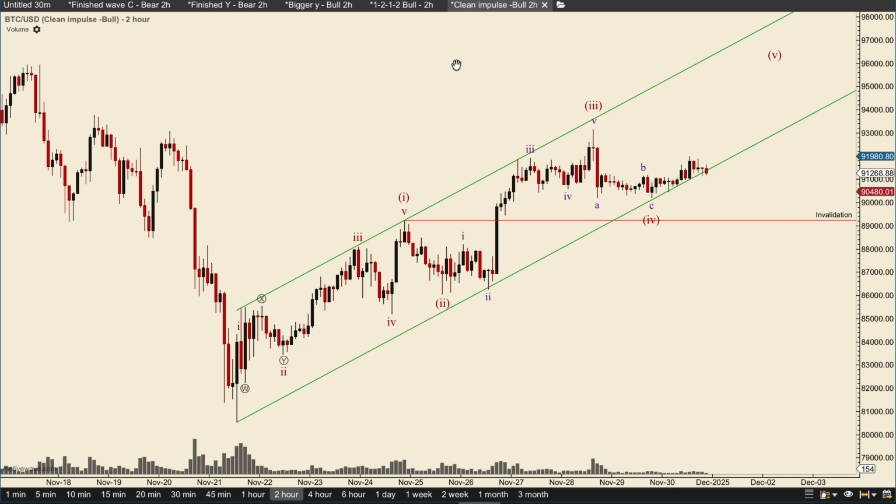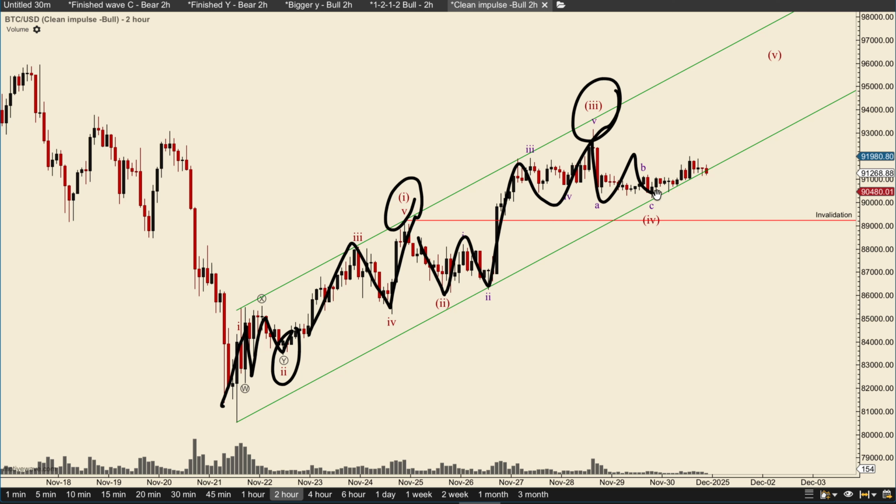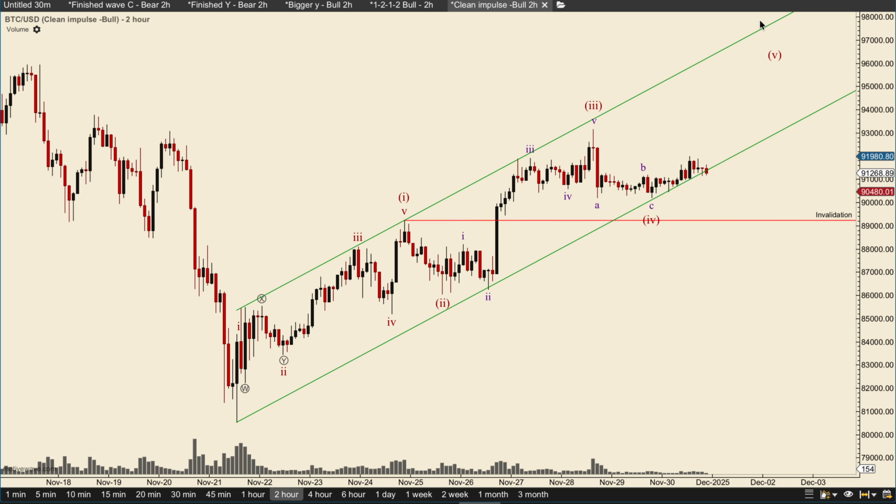Hello, let's take a look at my bearish and bullish scenarios for Bitcoin, starting with the bullish scenario where we're counting this as a clean impulse. Wave 1, WXY into wave 2, 3, 4, 5 finishing wave 1, 2, 1, 2, 3, 4, 5, 3, ABC, 4, and now looking for a finishing wave 5 to complete the impulse. After that, we are correcting down, but after that we are moving up to higher prices.